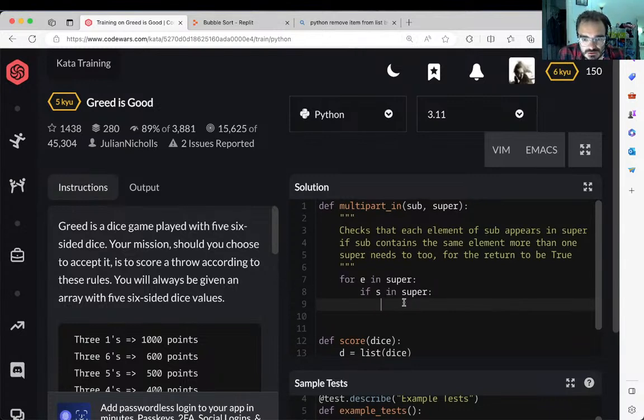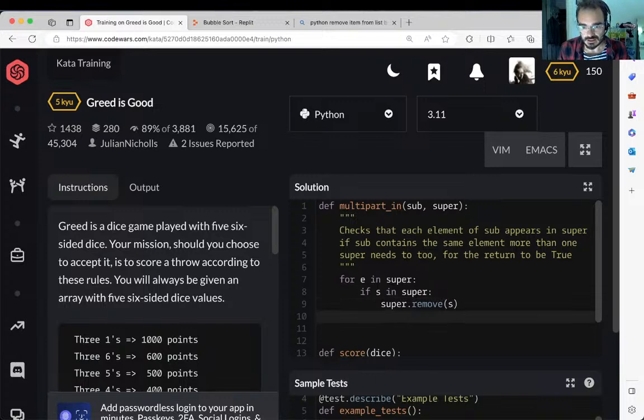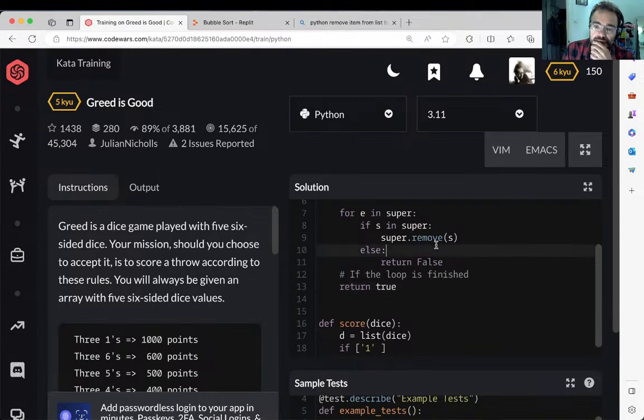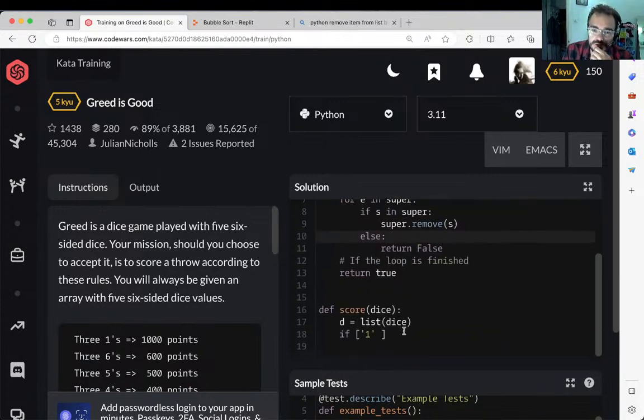Okay, right. If S is in super, I will super dot remove S. Else, I will return... you don't do indentation automatically, Codewars editor. I'll return false. If I manage to fill in, if the loop is finished, return true. I didn't really need to make that into a function, but I just want to.